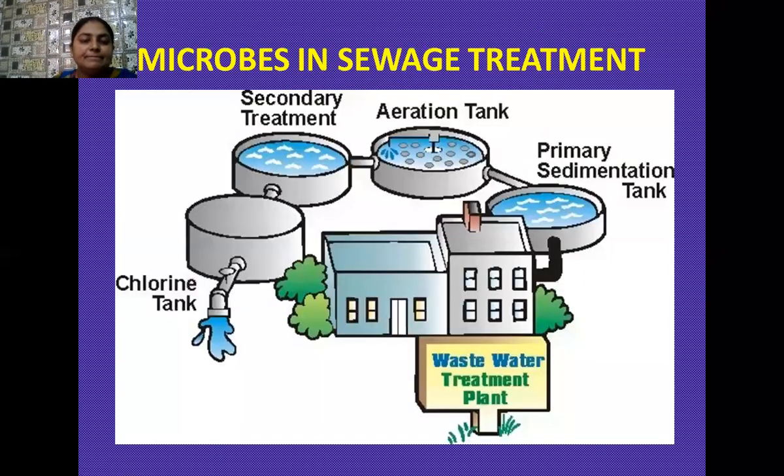Okay, students, the main topic of today is microbes and their role in sewage treatment. Well, students, you know very well that a lot of sewage in the form of wastewater comes out from our houses, factories, industries, cities, towns. So this wastewater generally contains organic matter, debris, and various types of harmful microorganisms.